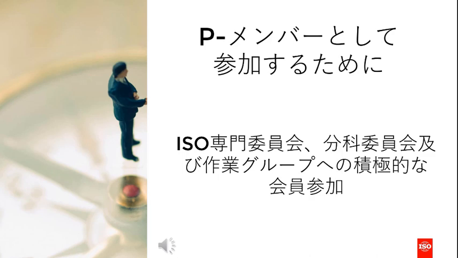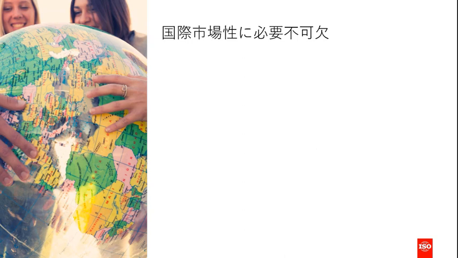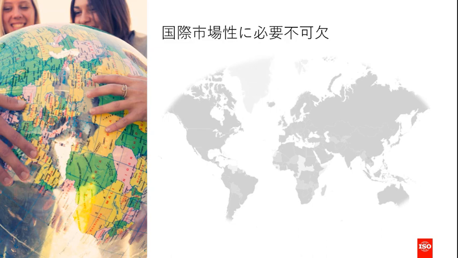This e-learning module explains how you and your national standards body can maintain participating membership status in ISO and allow you uninterrupted access to ISO technical committees, subcommittees, and working groups. Member participation in the standards development process is critical to producing globally relevant standards.